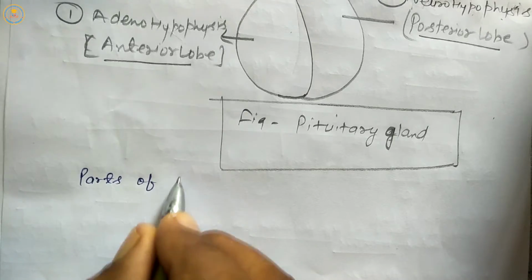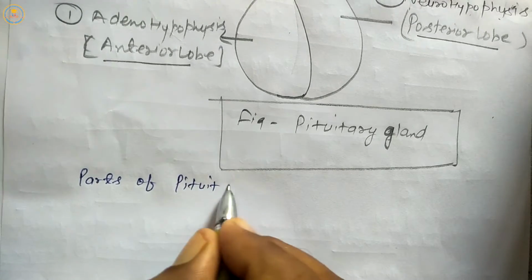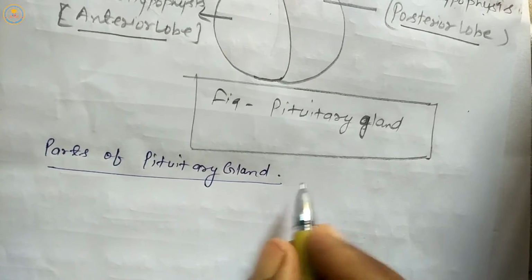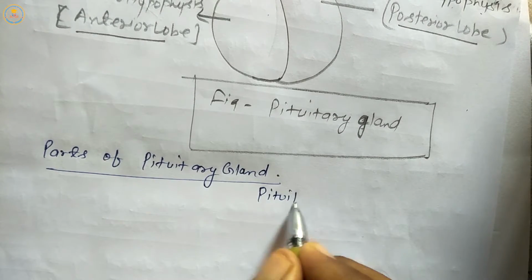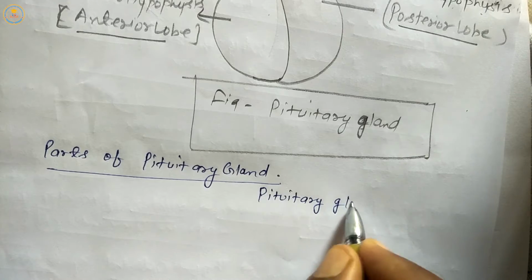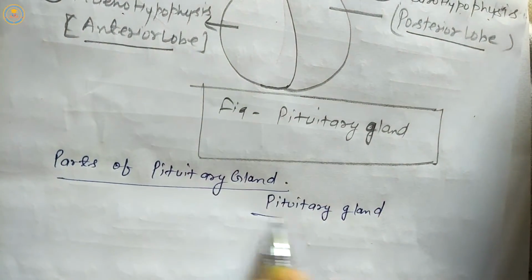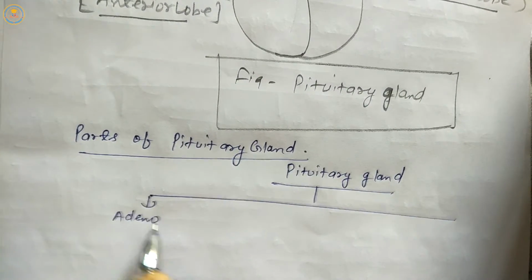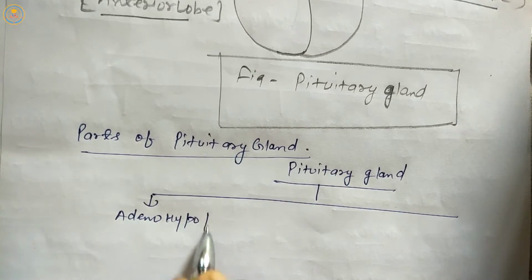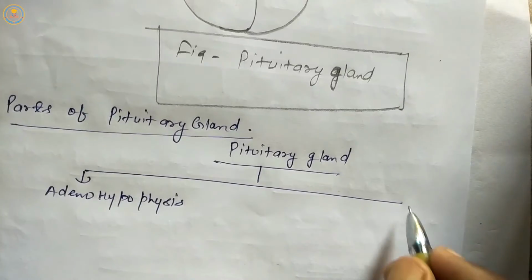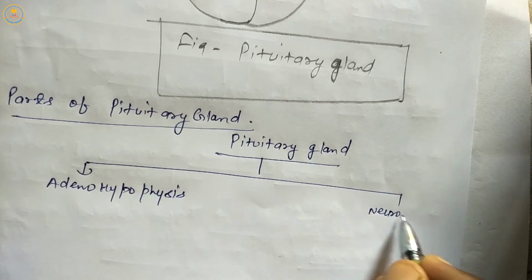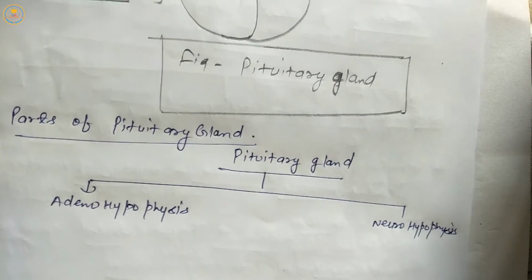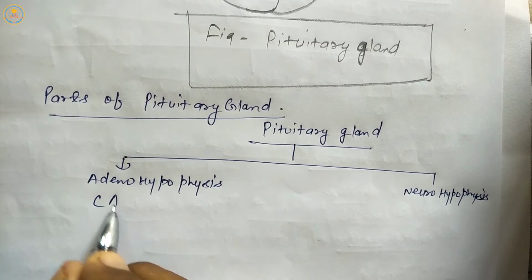So the next point is parts of the pituitary gland. First part is the adenohypophysis, second is the neurohypophysis. The adenohypophysis is also known as the anterior lobe.